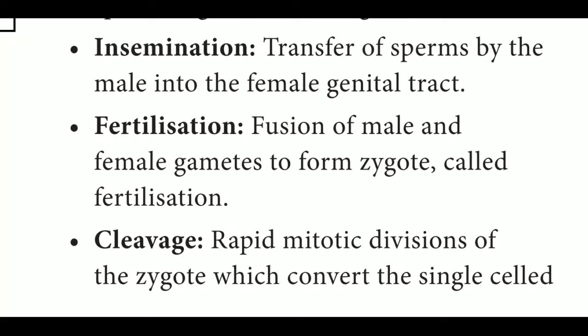Fertilization means fusion of male and female gametes to form a zygote. Two different gametes, male and female, fuse to form a single diploid cell called a zygote. This process is called fertilization.